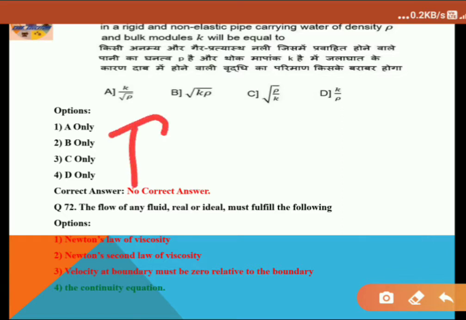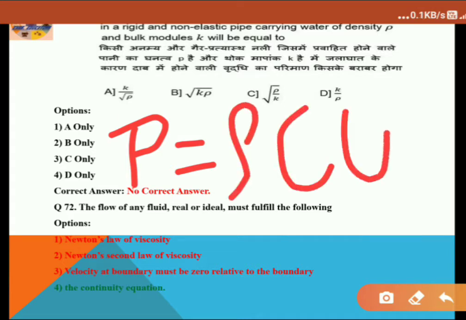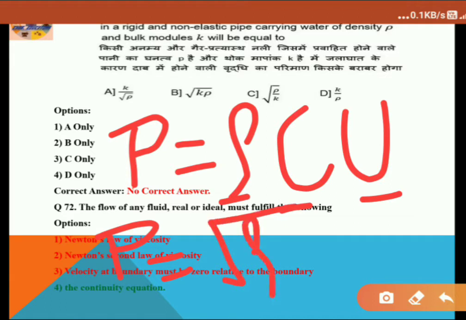According to the equation, pressure rise is equal to rho c u, where rho is density, c is sonic velocity, and u is the change in fluid velocity. Further we can write P is equal to root over rho into K into V. That is the final expression.